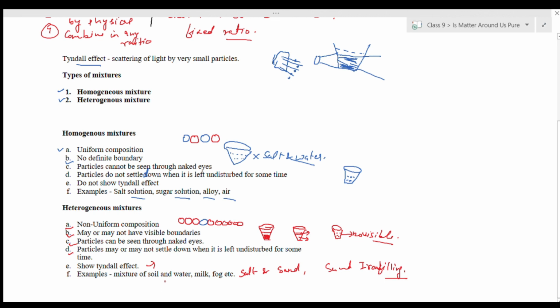There are various types of heterogeneous mixtures, such as colloids and suspensions, that we'll cover in our later videos.